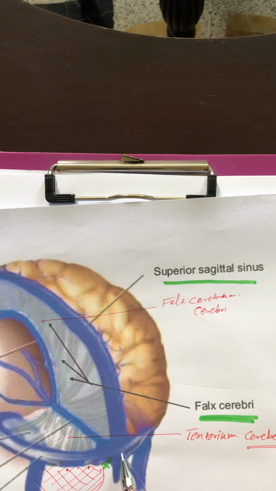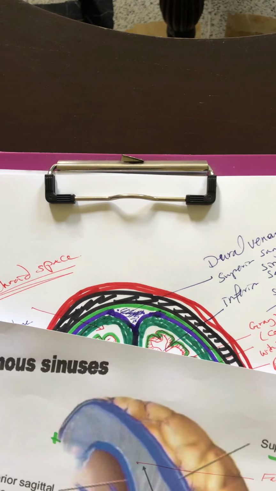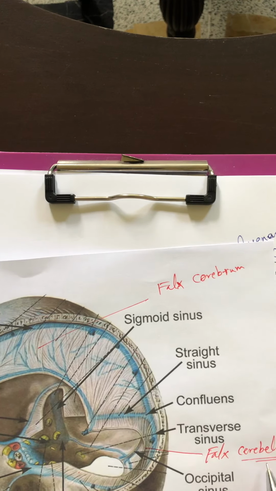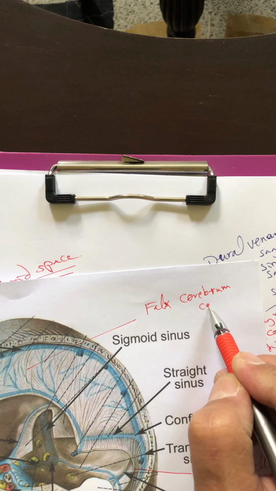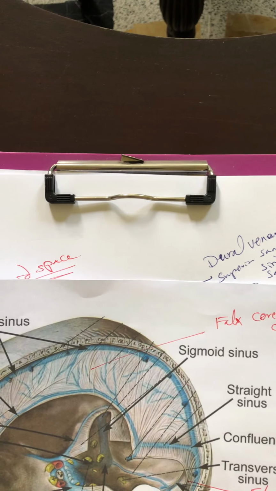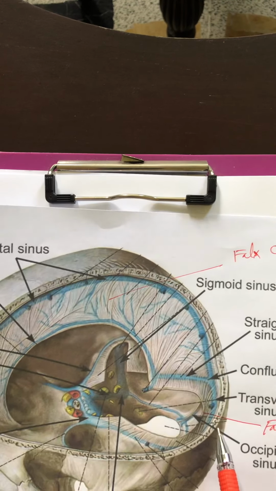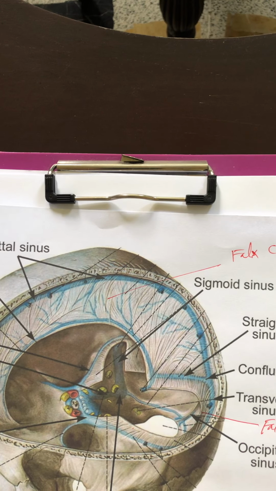And here posteriorly, this picture is not clear, but it is present here. Falx cerebri. Here we have the falx cerebelli.